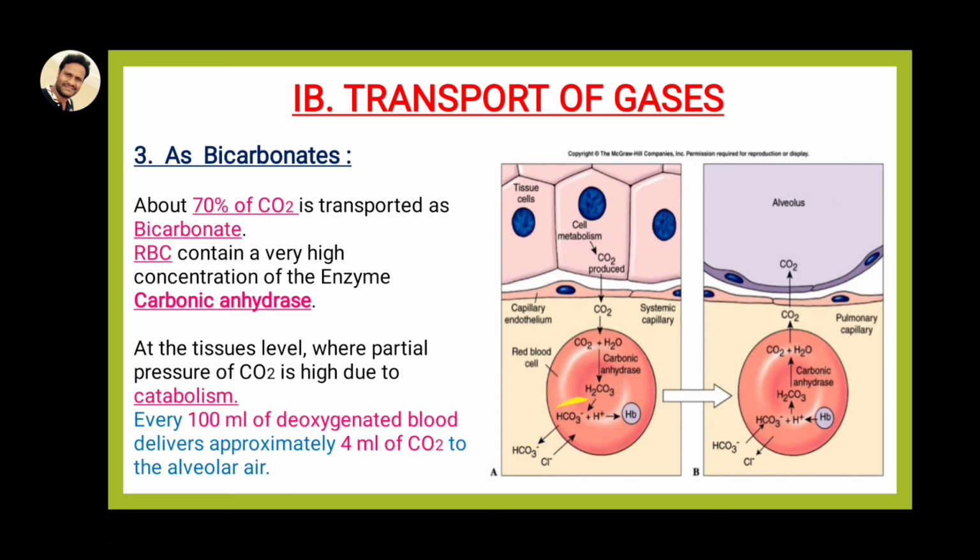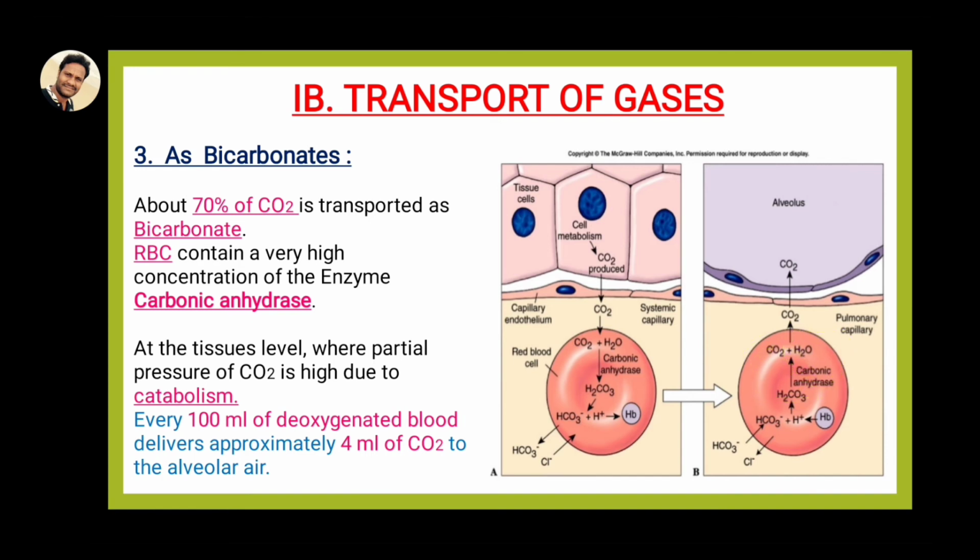Here, HCO3 minus is called bicarbonate. These bicarbonates form a reversible reaction. Again, the HCO3 minus and H plus ions form H2CO3, carbonic acid, at the lungs stage, and directly in the presence of the enzyme carbonic anhydrase, it dissociates into carbon dioxide and water molecules.